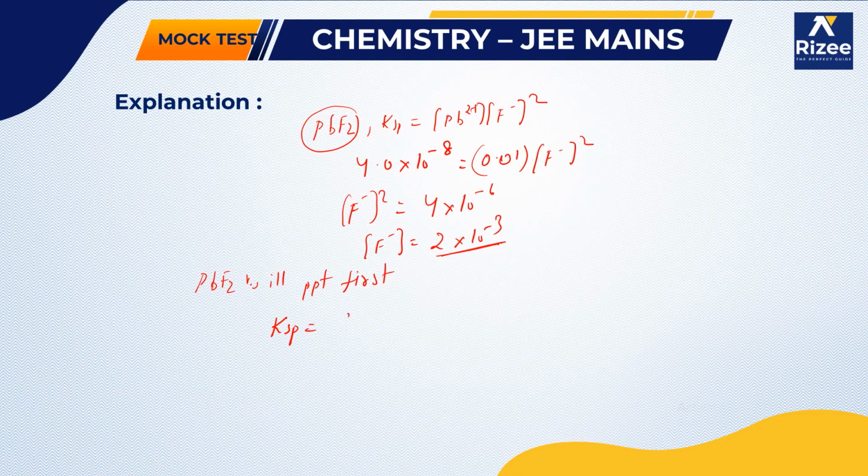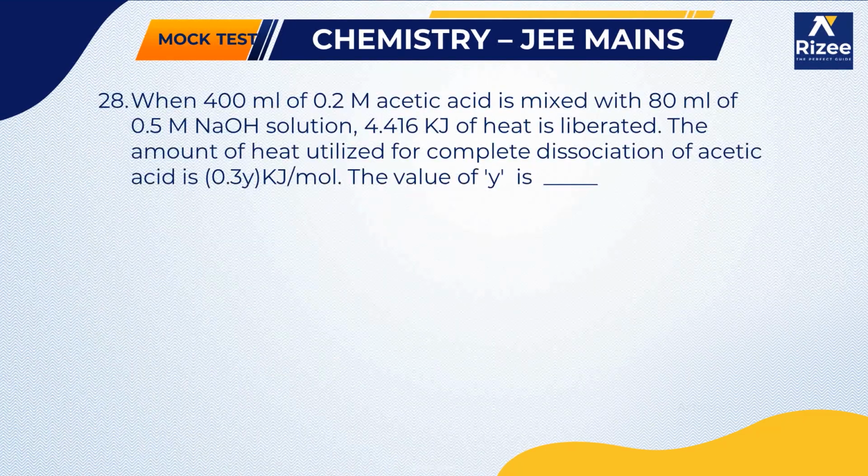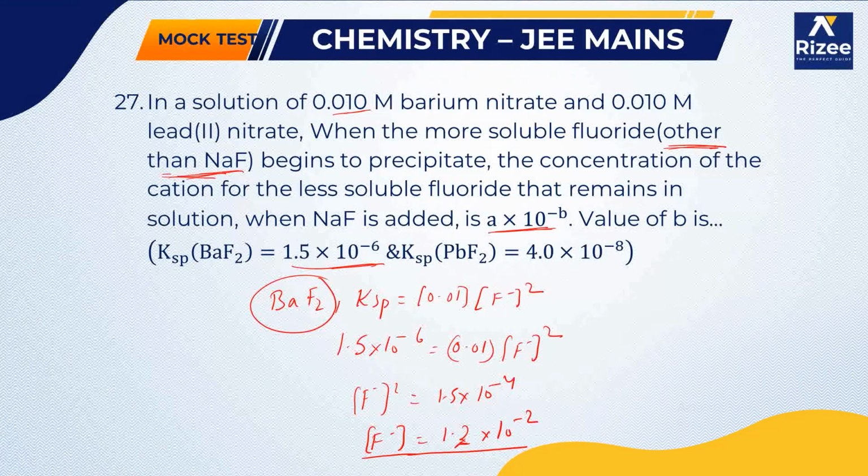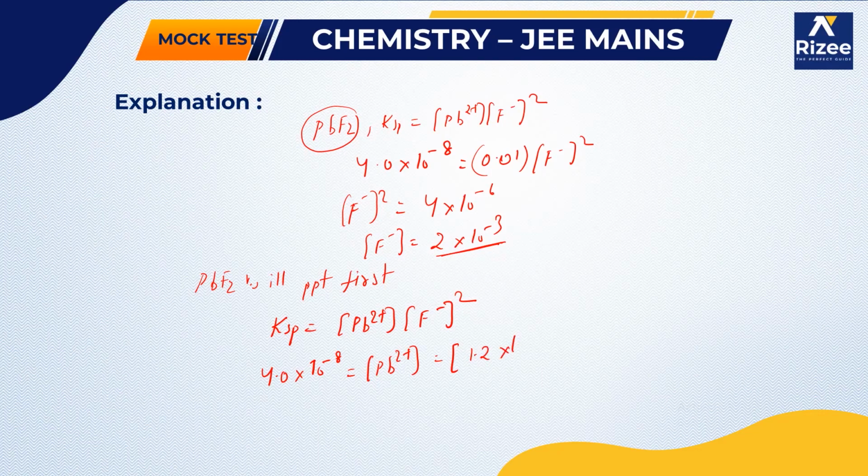So what is the concentration of Pb2+ now? Ksp equals the concentration of Pb2+ times the concentration of F minus squared. Ksp is already given as 4.0 × 10^-8, which equals the unknown concentration of Pb2+ times the F minus concentration we know, 1.2 × 10^-2, whole squared. Solving, the concentration of Pb2+ is 2.8 × 10^-4 molar.